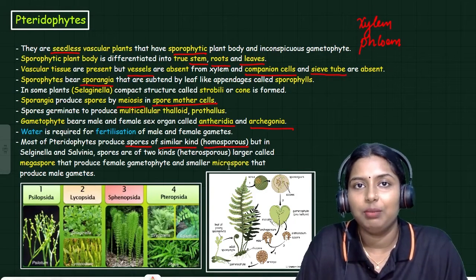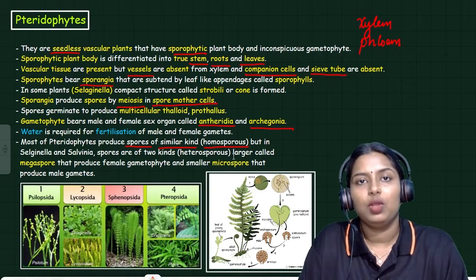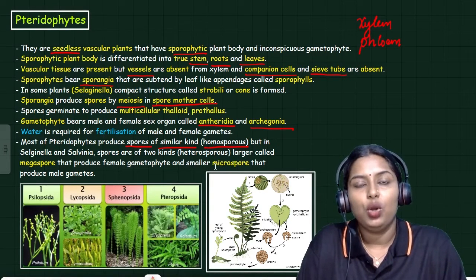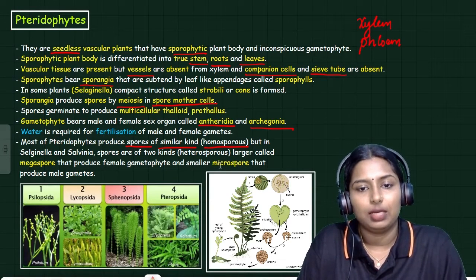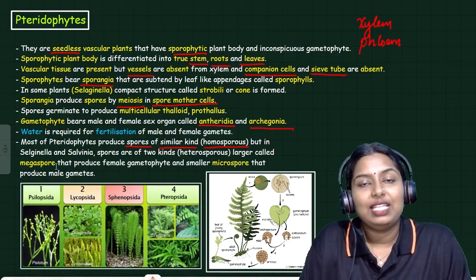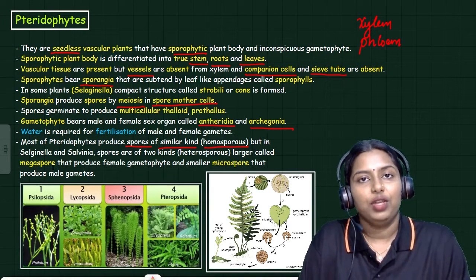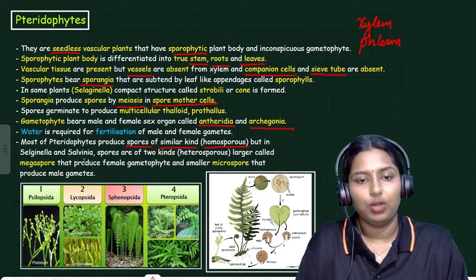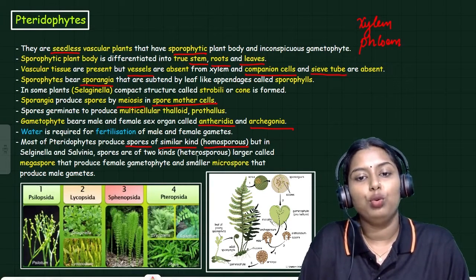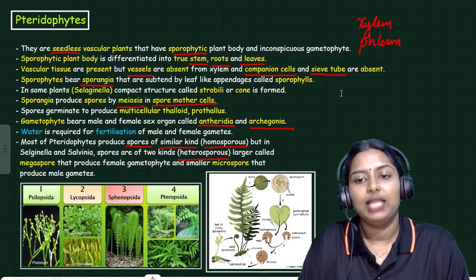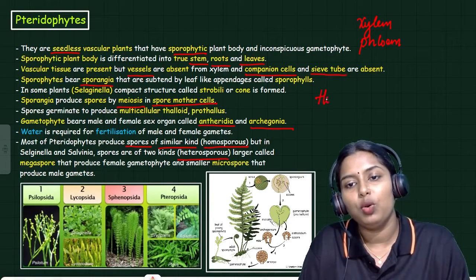You should remember these terms, because we will discuss them throughout this chapter. What do you mean by homosporous? Spores of a similar kind. But Selaginella and Salvinia, other kinds of pteridophytes, have spores of two types, called heterosporous. If the spores are similar, they are called homosporous.